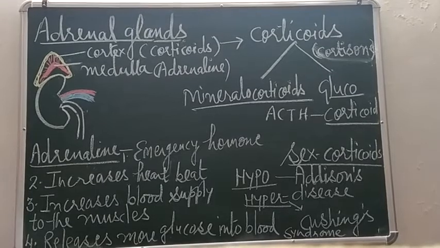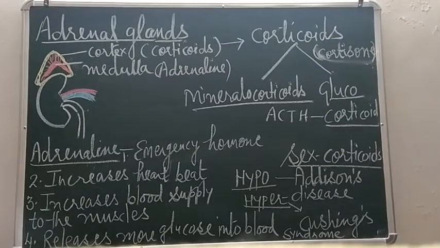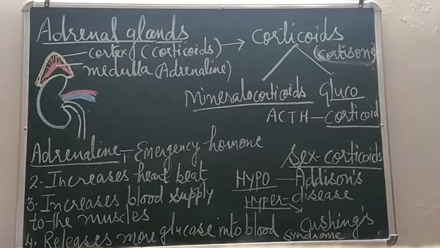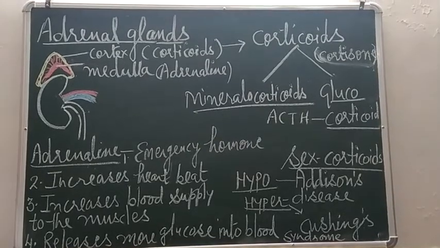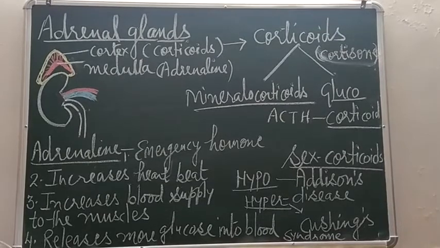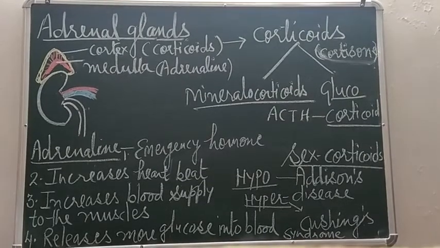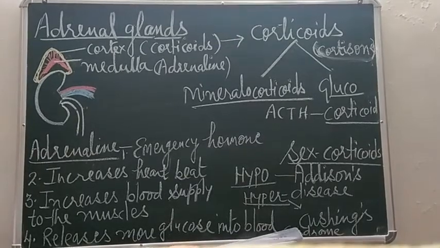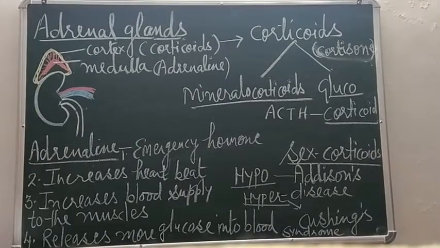Osteoporosis also can take place. Osteo means bones, porosis means degeneration of bones. Bones become weak. And salt and water also are retained, that means they start collecting in the body, and due to this the body gains weight.